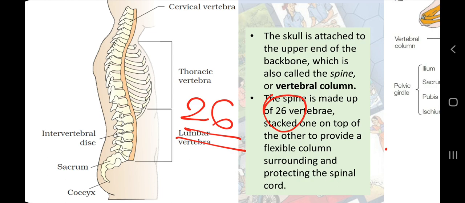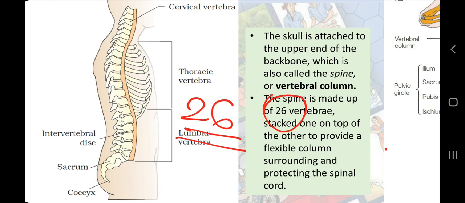In many books, you will learn that the vertebral column has more bones than 26. Sometimes you can hear that 33 bones are there. So why does this contradiction happen? Because, as I told you, at the time of birth a human baby has 305 bones, but at the adult stage we have only 206 bones. So I am giving you the calculation for the 206 bones. This is why data may vary.